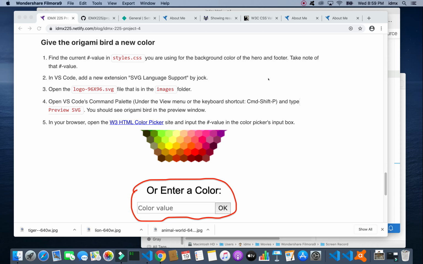Okay, now we get to do the fun part of this assignment. We're going to give Origami Bird a new color. And the first thing it tells us to do is go into styles.css and find the background color of our hero and our footer, and take note of that value.